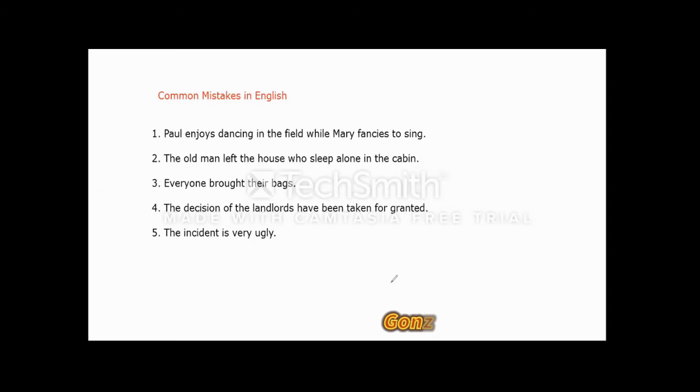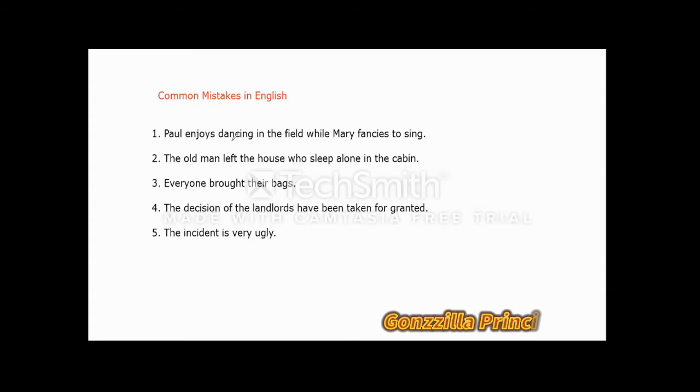For those who will be writing the IELTS test very soon, you are expected to put a whole lot of concepts into play in order to get a very high score. If you're looking at a band score of 7.5 or 8, you need to work on your context, most especially in your writing section. So for today's class, we shall be taking a good peek at the common mistakes you definitely come across in an English language text. I've created sentences that have these mistakes, and our job will be to identify the errors and connect them to paragraph development.